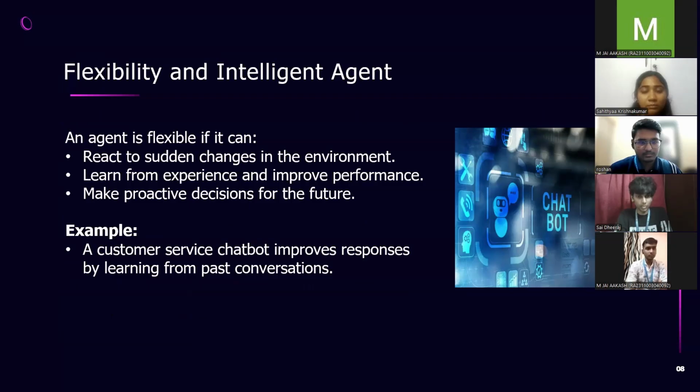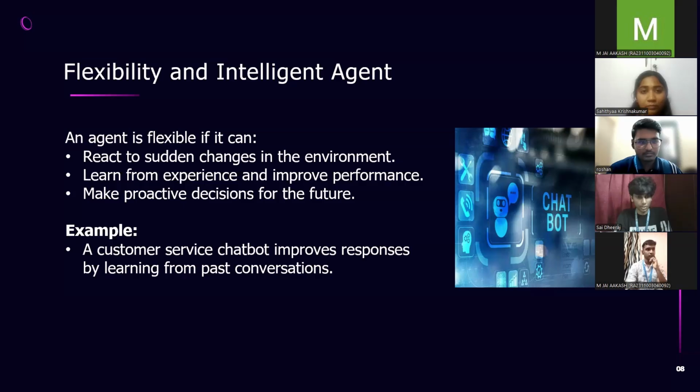Now we'll look into flexibility in an intelligent agent. An agent is considered to be flexible when it satisfies three conditions. The three conditions are: firstly, it reacts to sudden changes in the environment. When an agent reacts to sudden changes in the environment, it is said to be flexible.